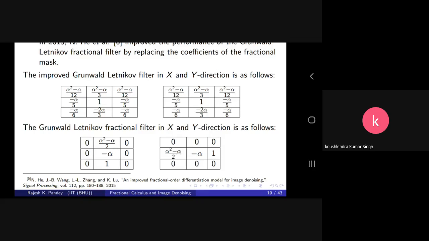3x3 filter masks in X and Y directions. They are given by these 4 fractional masks in the slide, actually.